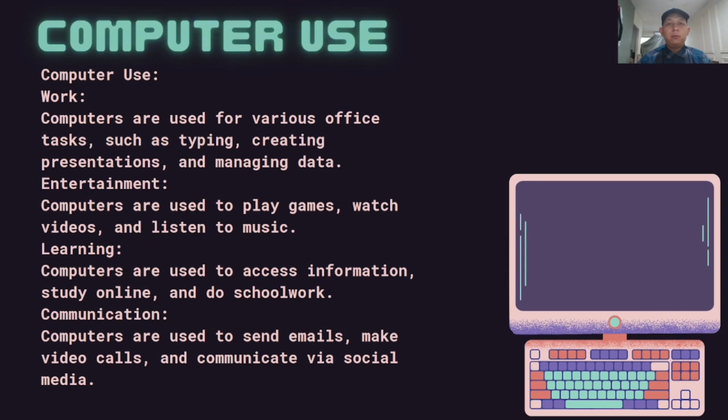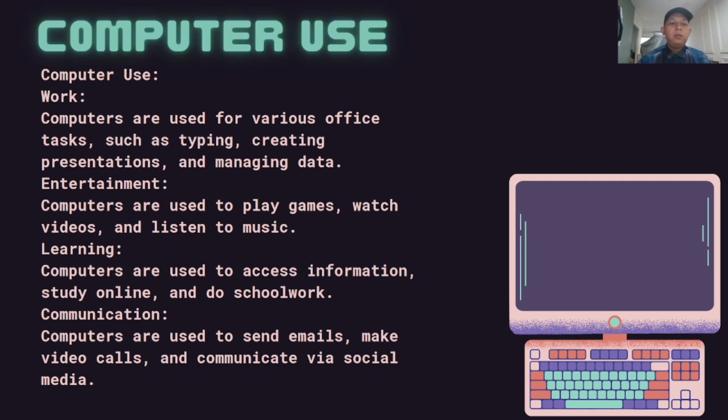Next, computer use. Work. Computers are used for various office tasks, such as typing, creating presentations, and managing data. Entertainment. Computers are used to play games, watch videos, and listen to music.